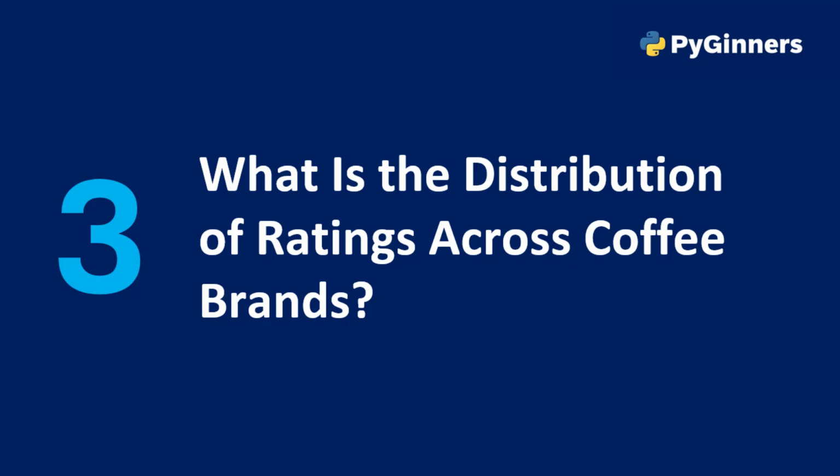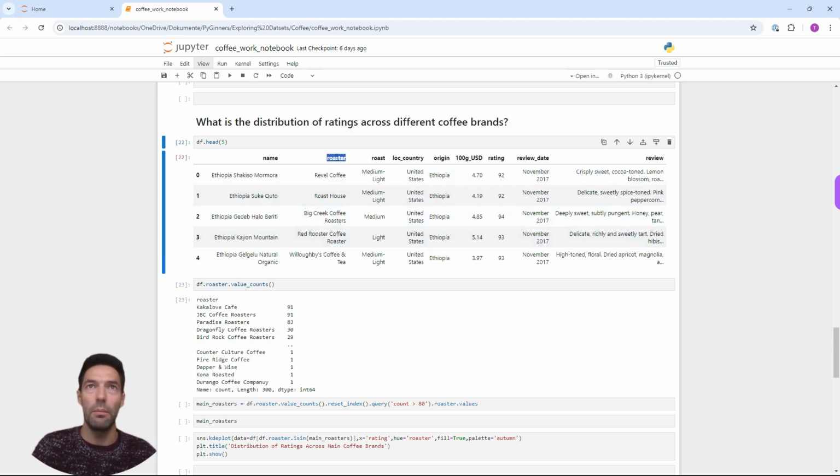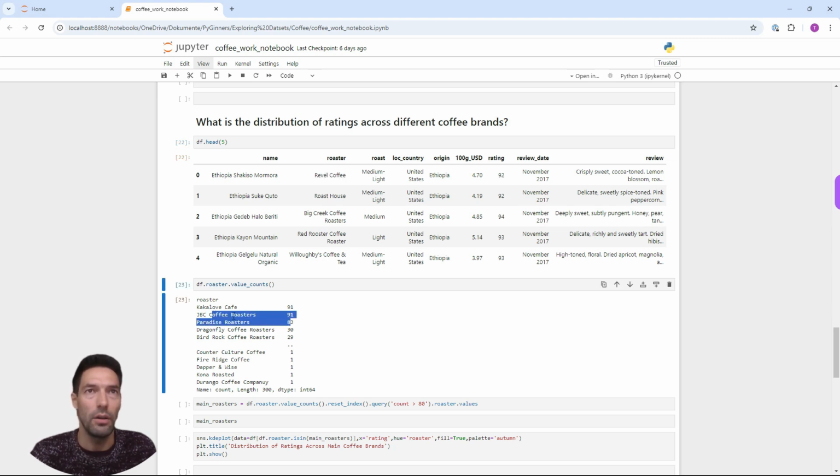Question number 3. What is the distribution of ratings across coffee brands? Okay, if we look at our initial data frame, we can see that we have the roaster name in the column roaster. And if we type in df.roaster.value_counts, we can see that there are 300 different roasters in total. So in order to make a meaningful statement about this question, I'm going to focus on the top 3 roasters: Kakalov, Cafe, JBC, Coffee Roasters, and Paradise Roasters.